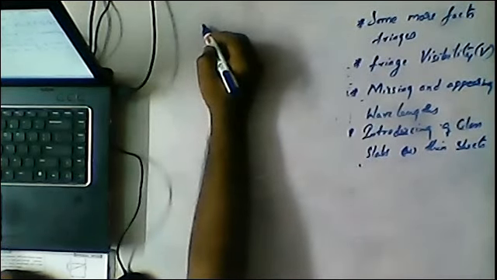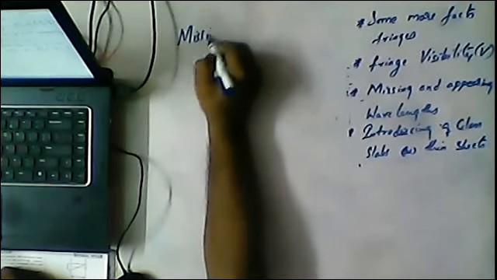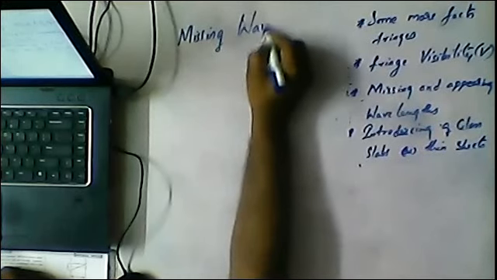Instead of monochromatic light, if white light is used, then in one fringe one color will appear. That appearance is called missing and appearing wavelengths. First of all, we will discuss missing wavelengths, then we will go ahead with the appearing wavelengths. So what are missing wavelengths?